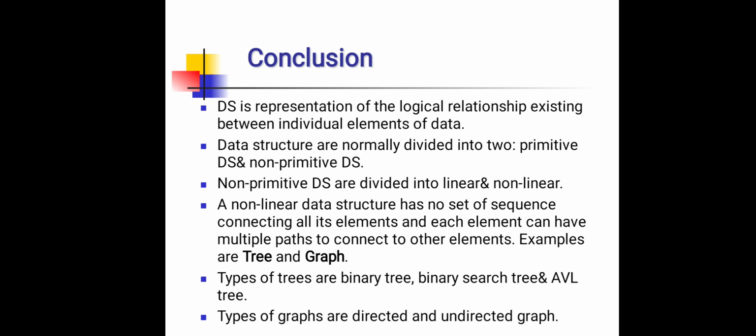We discussed non-linear data structure, which has no set sequence connecting all its elements, and each element can have multiple paths to connect to other elements. For example, tree and graph. Types of trees are binary tree, binary search tree and AVL tree, and types of graphs are directed and undirected graph.